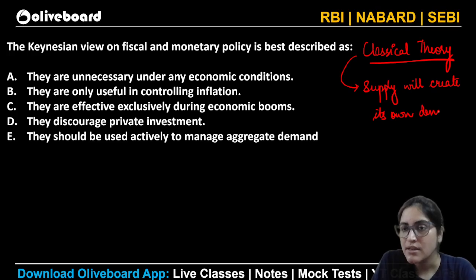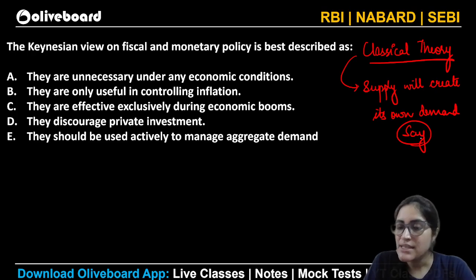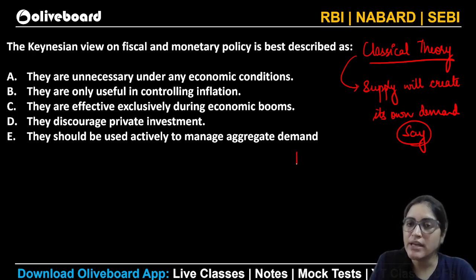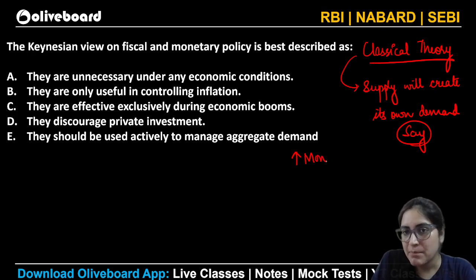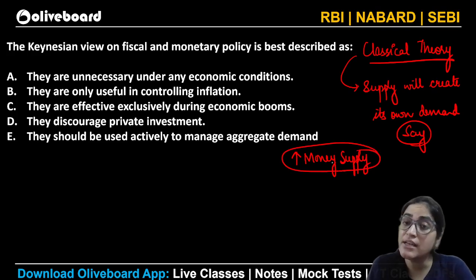And who said this? This was said by Say. Say said that when we increase our money supply, the demand will itself be created.